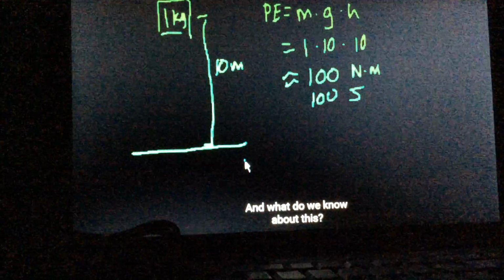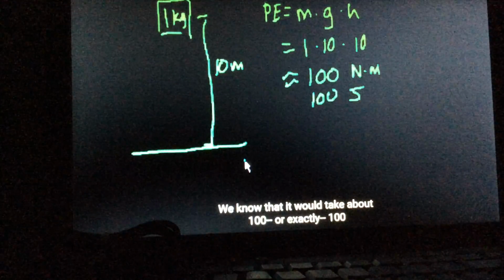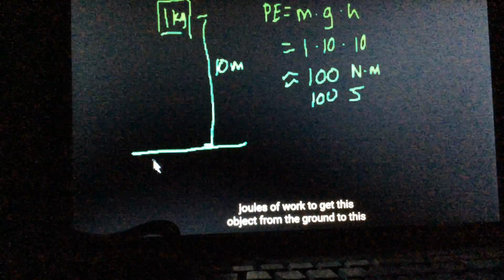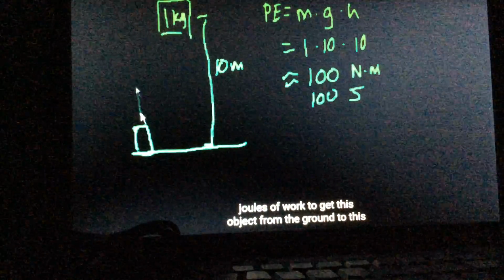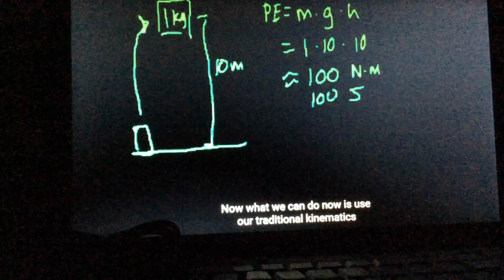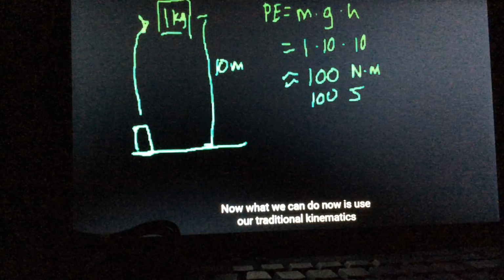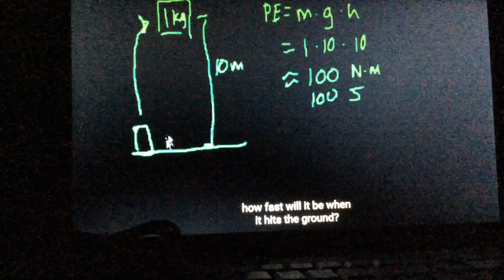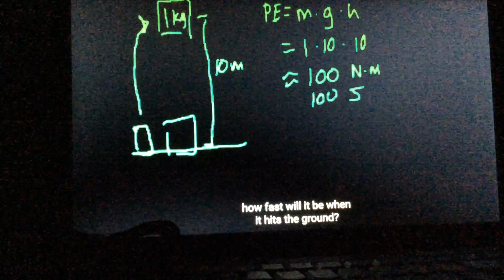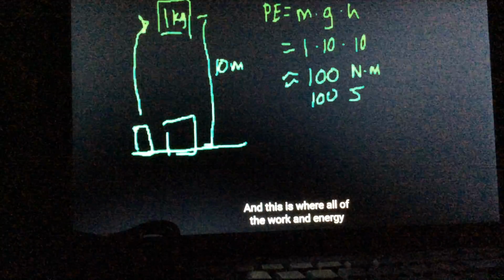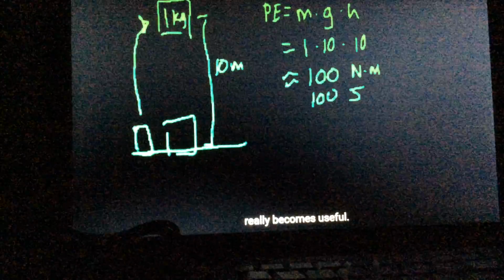Fair enough. And what did we know about this? We know that it would take exactly 100 joules of work to get this object from the ground to this point up here. Now, what we can do is use our traditional kinematics formulas to figure out, if I just let this object go, how fast will it be when it hits the ground? We could do that, but what I'll show you is an even faster way. This is where all of the work and energy really becomes useful.